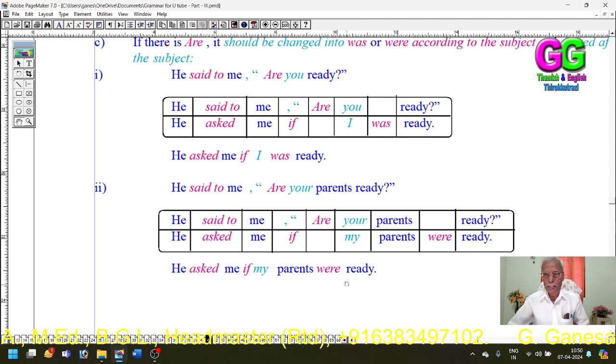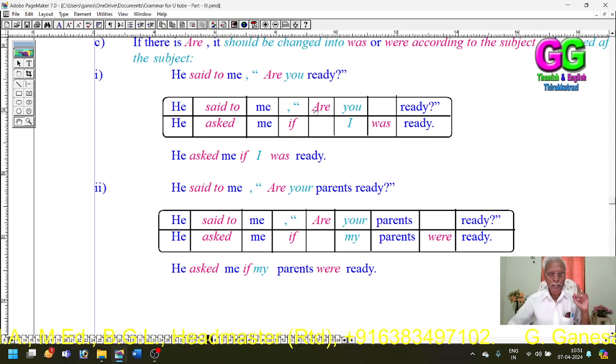So, are your parents? My parents were, plural. As the subject is plural, my parents, this R is changed into were and placed after the subject. That's all. So the answer is: he said to me, "Are your parents ready?" He asked me if my parents were ready.